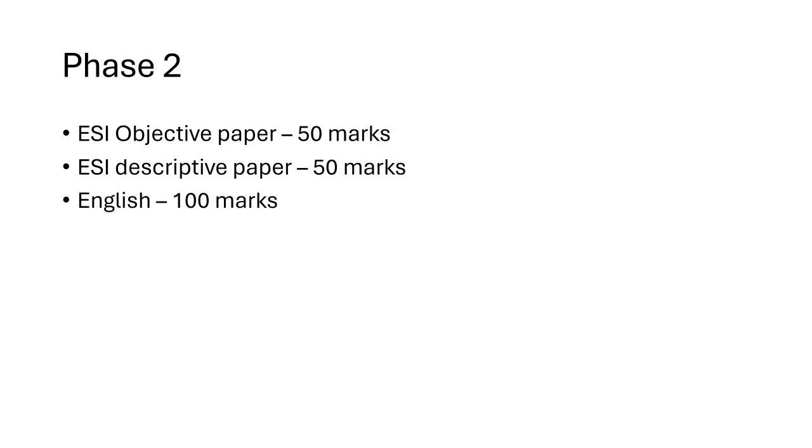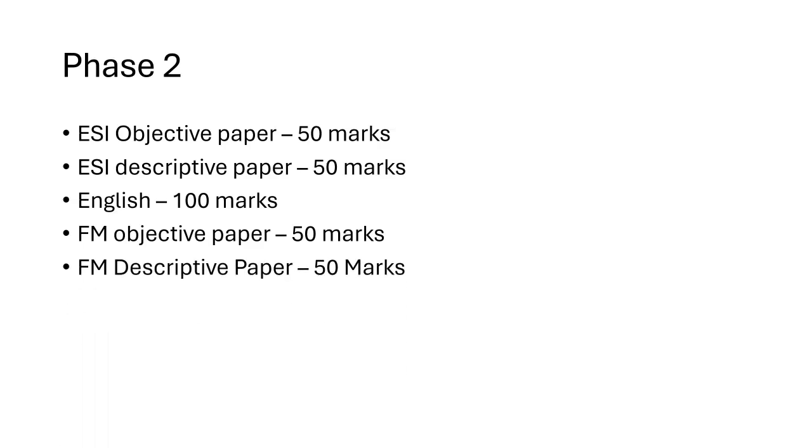Then we have English. English is of 100 marks and that is purely descriptive. You need to write an essay, a letter, or maybe a reading comprehension or a précis. And then we have the FM paper, that is finance and management. The objective paper is again 50 marks and the finance and management descriptive paper is 50 marks. So that makes a total of 300.